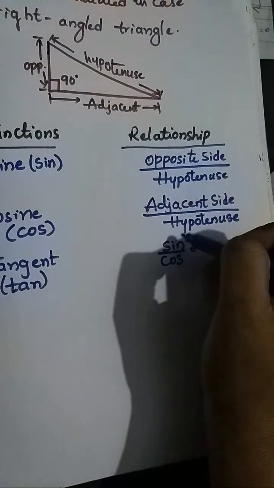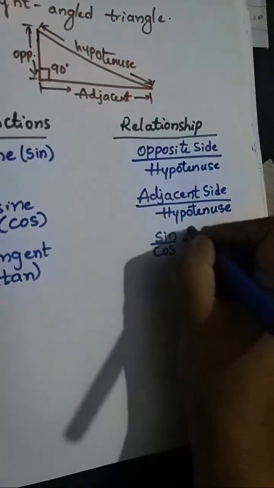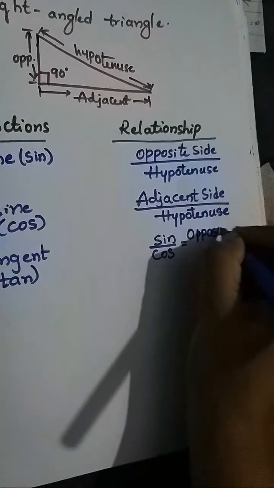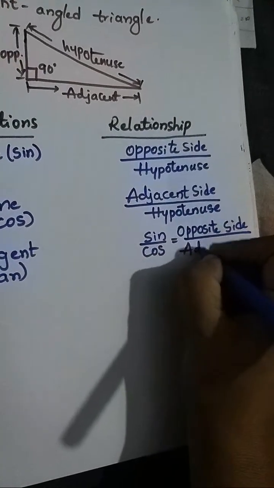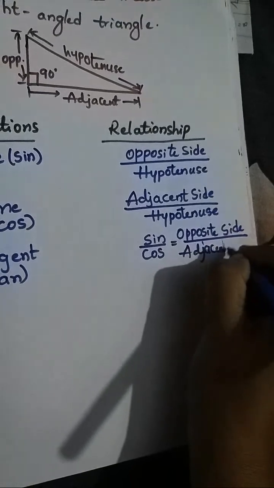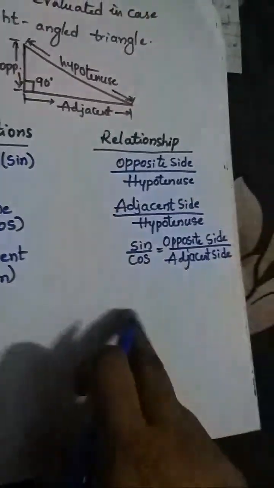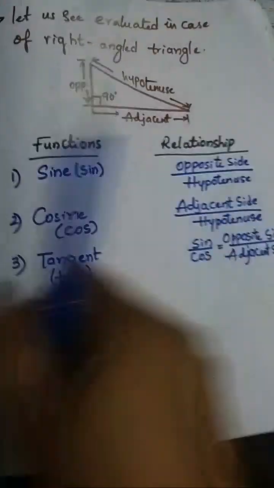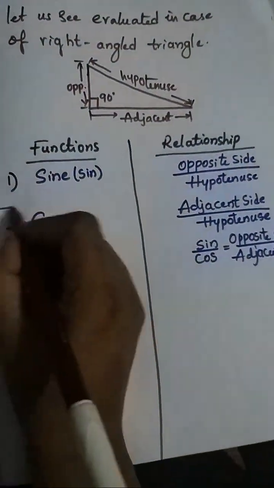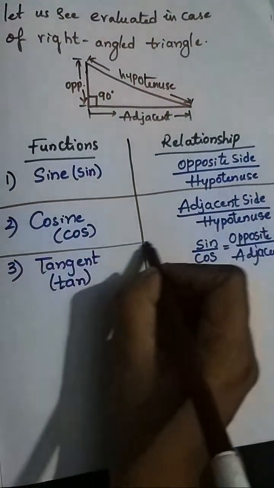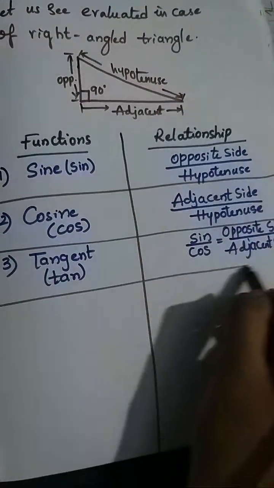Hypotenuse cancels, we get opposite side by adjacent side. Okay, tan theta is opposite side by adjacent side. We'll draw lines to understand it very clearly.